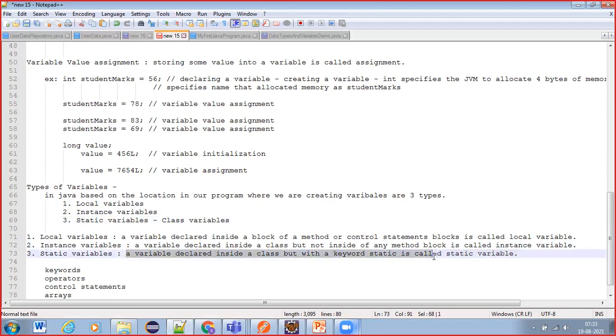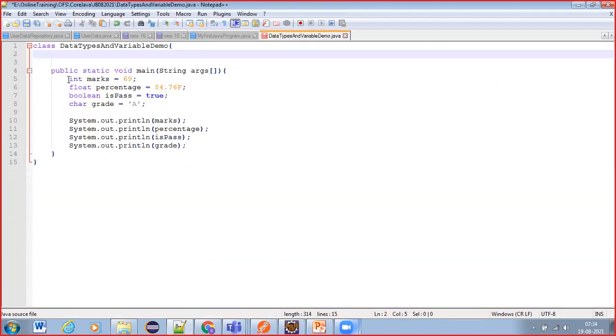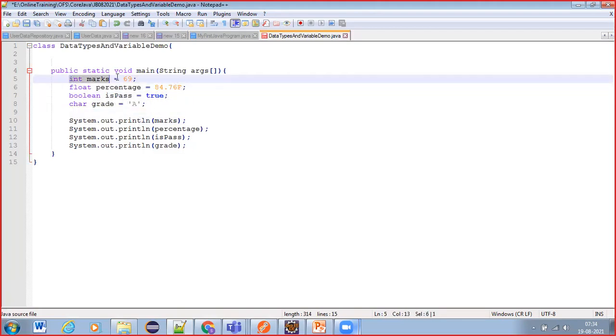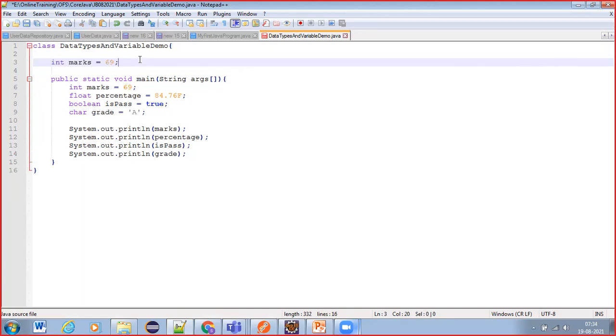So if you want to create a static variable, how should you create it? You need to create the variable inside the class, not inside the method. It should be declared inside the class, but prefixed with the keyword static.